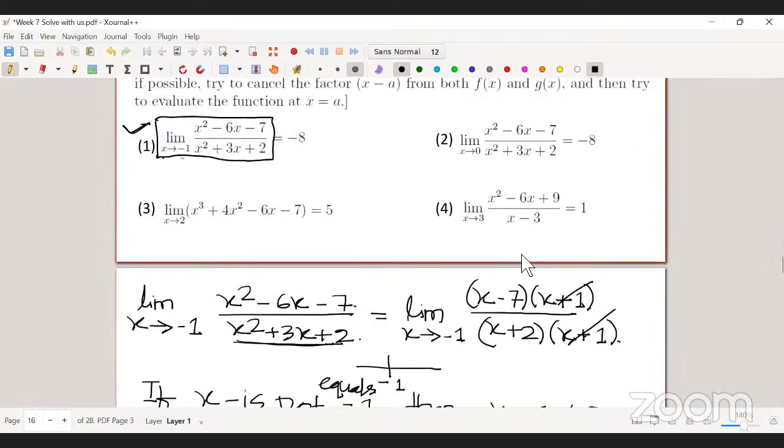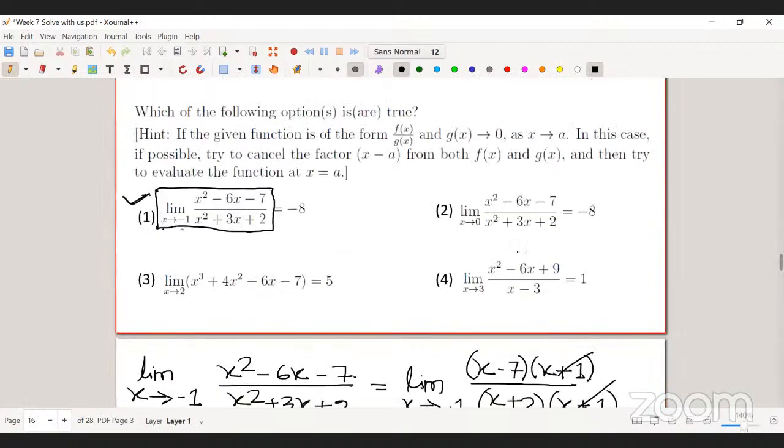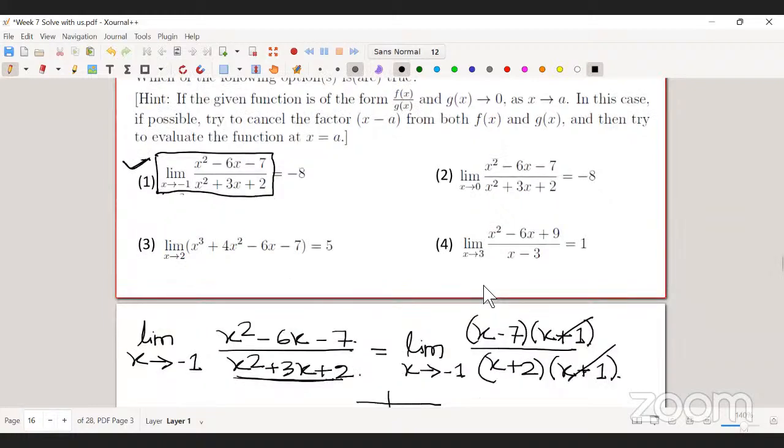Okay, and the third option is pretty easy. This one is a polynomial function. So to get the limit, you just need to substitute the value of x, 2, in this polynomial. Then it will be fine. But if it becomes 0, sir, then we have to factor it, no? Which one? The third one.